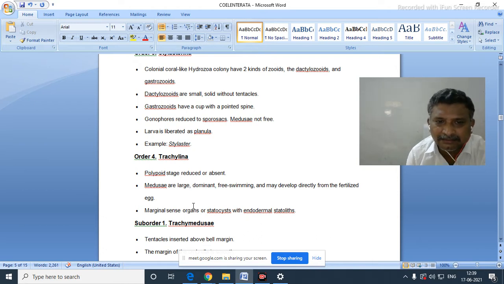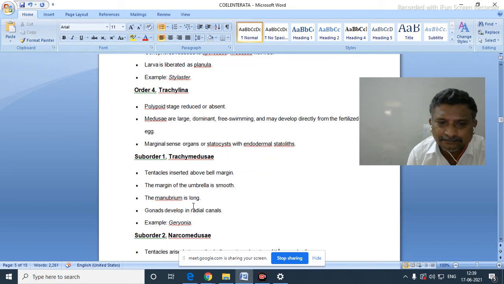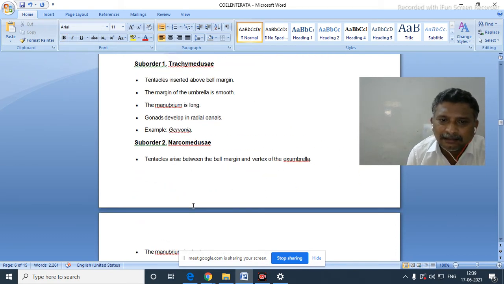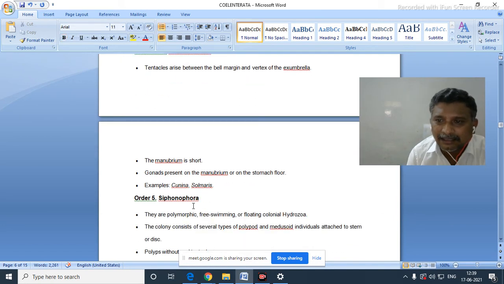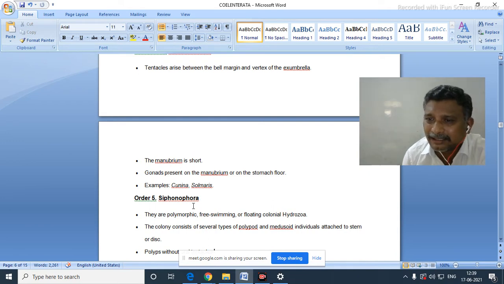In which suborder Trachymedusae is there, suborder Narcomedusae is there, and the very important order Siphonophora. All these orders and suborders we are seeing under hydrozoa. Yes, you remember that.